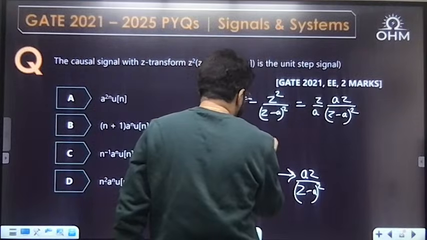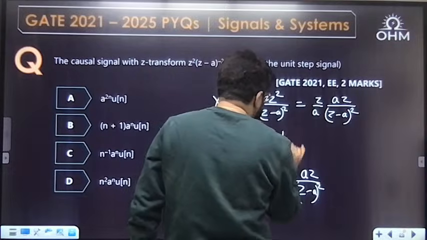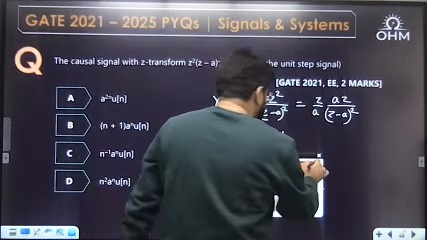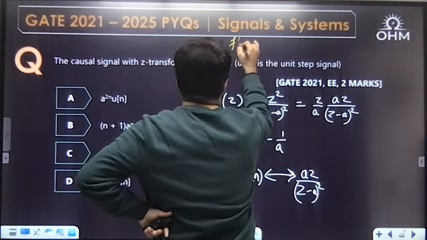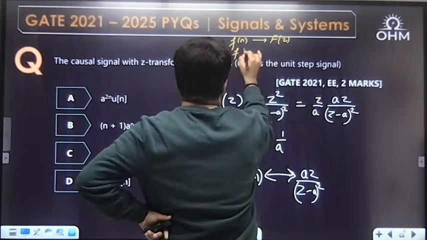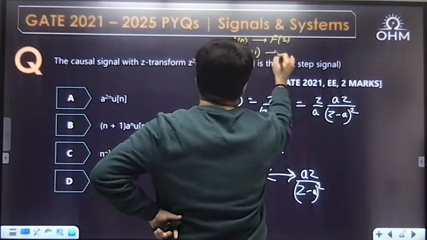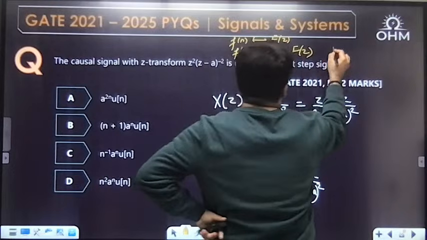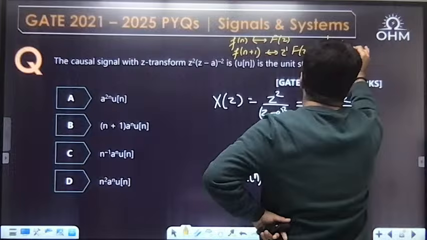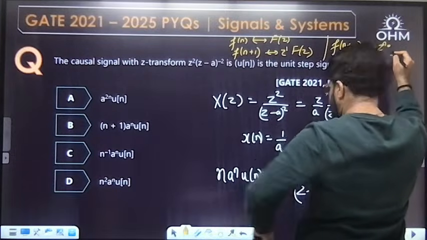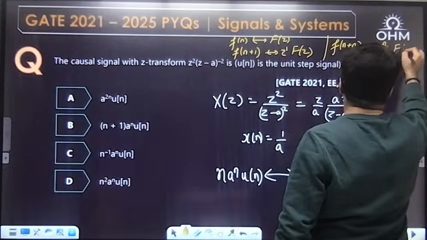Now what is x(n)? See, 1 upon a is a constant. Now z power 1 multiplied. When is z power 1 multiplied? Now see, if f(n) has some Z transform F(z), then f of n plus 1 will have the Z transform z power 1 into F(z), right? Or generally f of n plus n naught will have the Z transform of z power n naught into F(z).